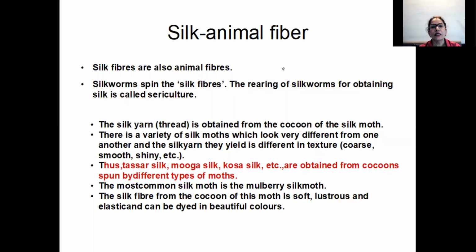Interesting? Yes. So that was about wool. Now we will talk about another animal fiber, which is silk. So silk, as you all know, you are all familiar with silk. You all have been using silk. Especially for festive occasions, we use a lot of silk. Yes, silk kurtas, silk dresses, silk saris. These days, even for festivals, you can see people decorating their houses inside with silk curtains, silk cushion covers. So a lot of silk is being used.